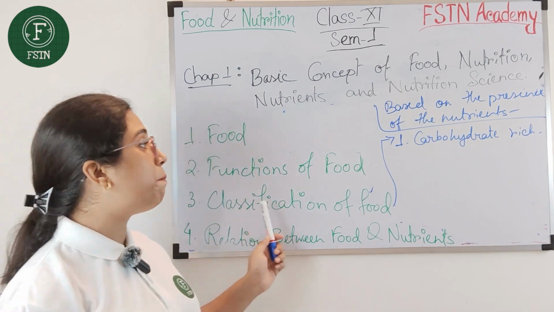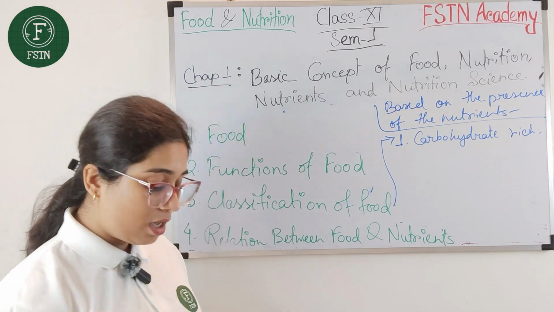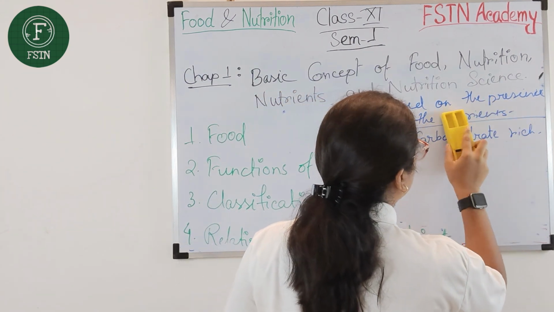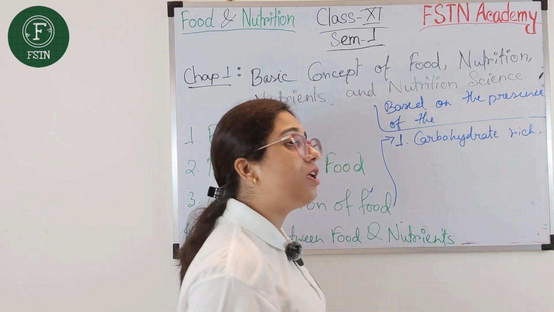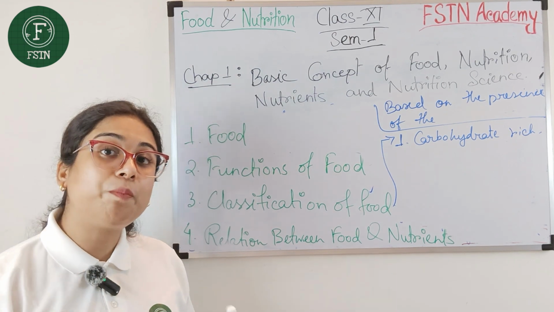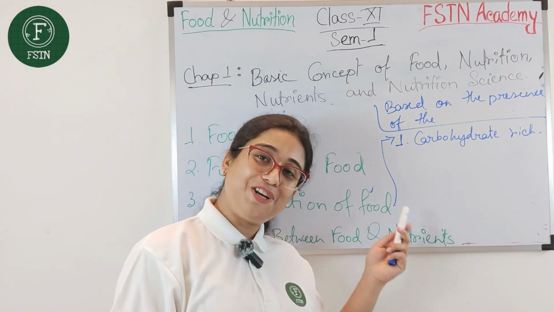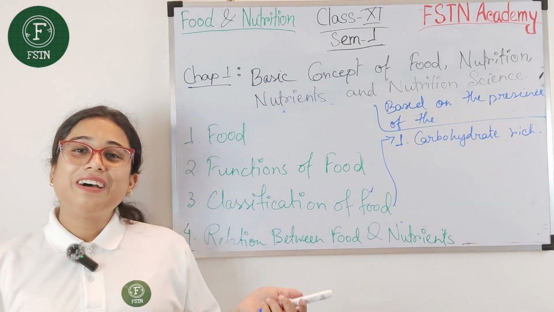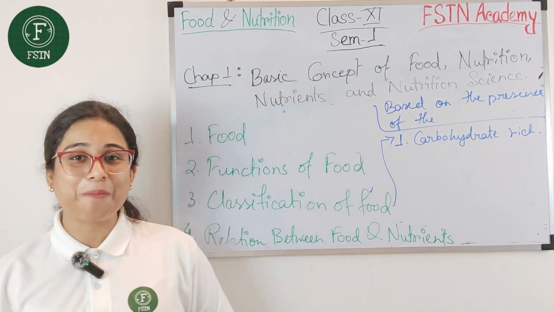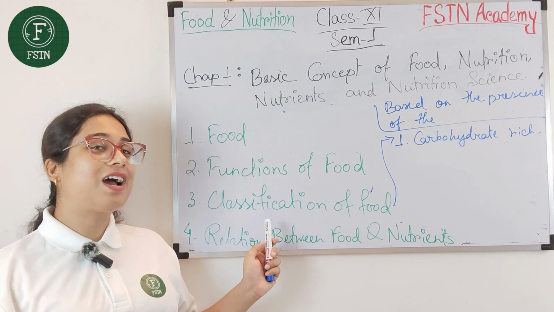So based on the component present in the food, we can classify the food item accordingly. I think we should write here based on the presence of the component, not the nutrients. We are going to know later in this part what the components present in the food are. Those components are known as the nutrients. From the introduction class, you already know that nutrients are the main components, but later in your chapter we will know the components.